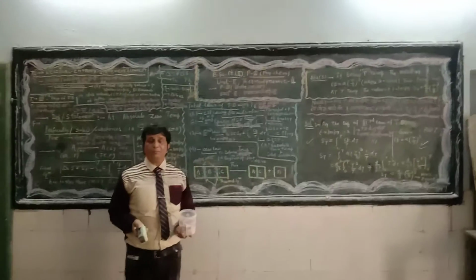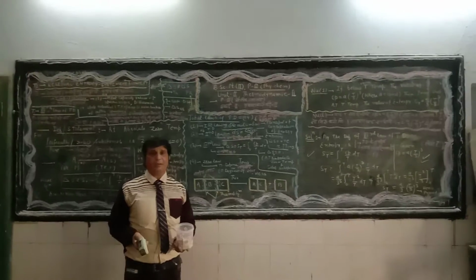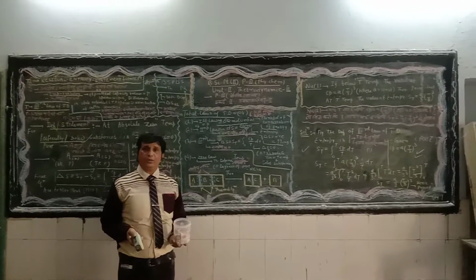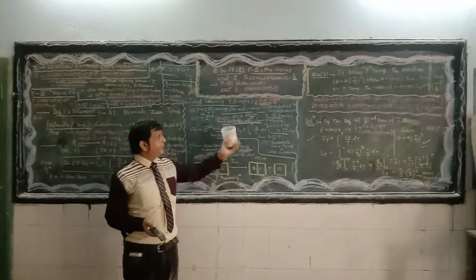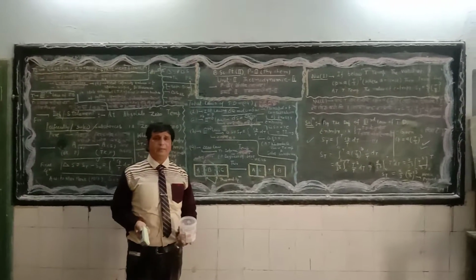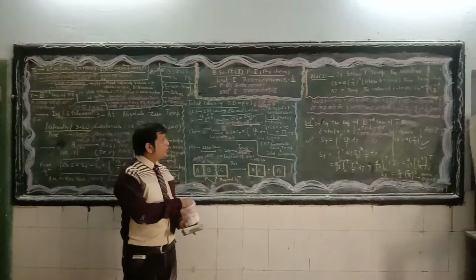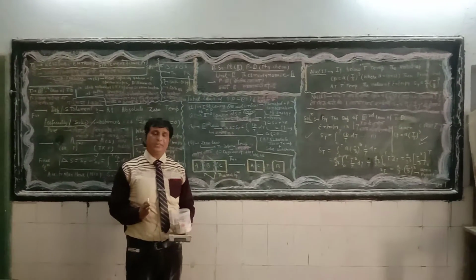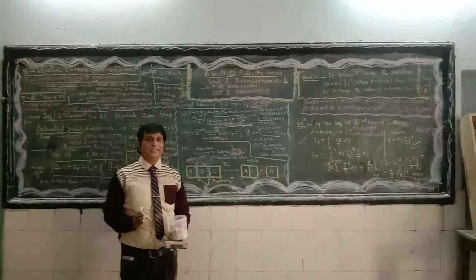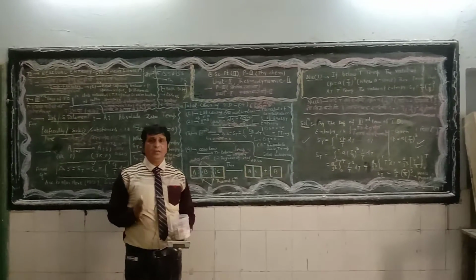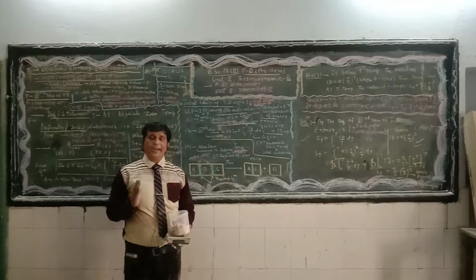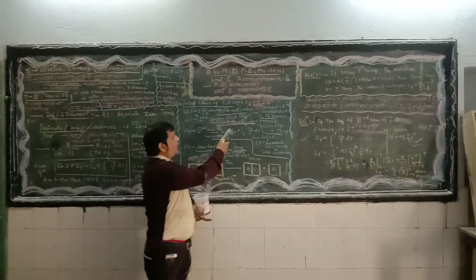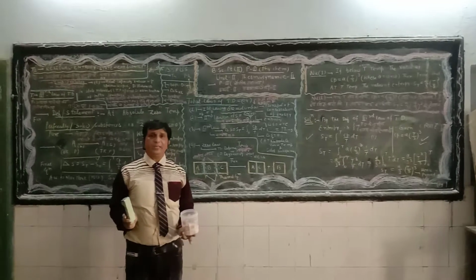Second, the mathematical form of the second law of thermodynamics, which I have mentioned on the blackboard here: change in entropy dS equals delta Q reversible upon T. Dear students, according to the second law of thermodynamics, entropy, which is the measure of the degree of disorderness of the universe, is continuously increasing. I mean to say, entropy is always positive according to the second law of thermodynamics. Okay, the second law is done.